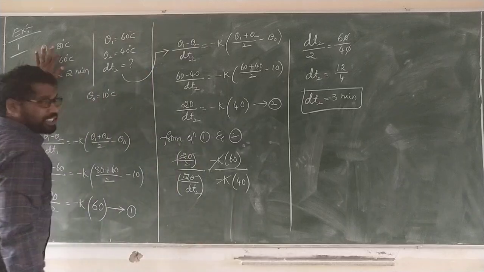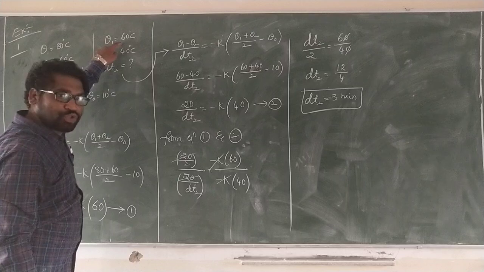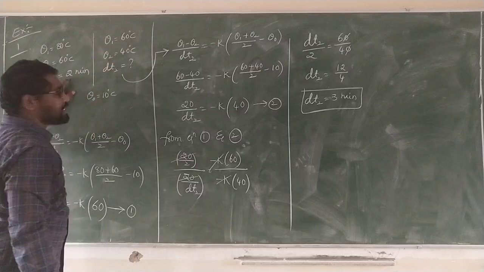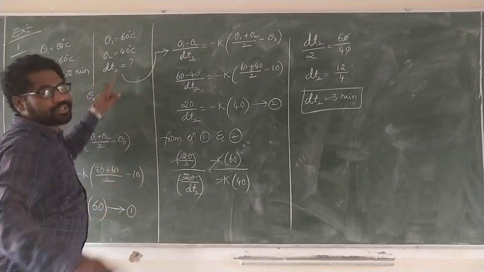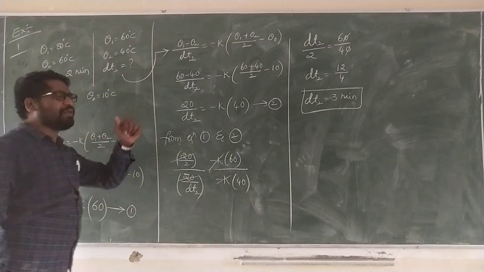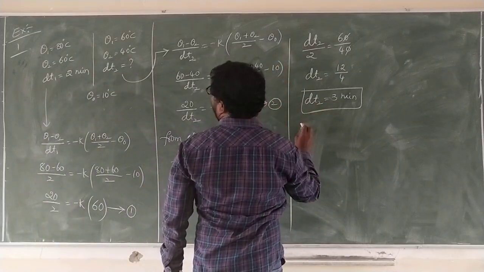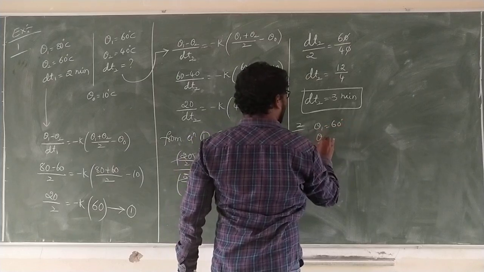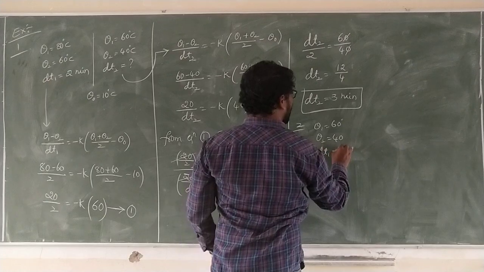Here the temperature difference is 20, room temperature 10. Here also the temperature difference is 20, and room temperature is 10. Here the time taken is 2 minutes. Here the time taken is 3 minutes. From the same one, see carefully: now I am saying that theta 1 is equal to 60, theta 2 is equal to 40, and the time is 3 minutes.